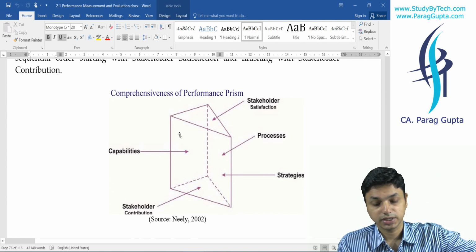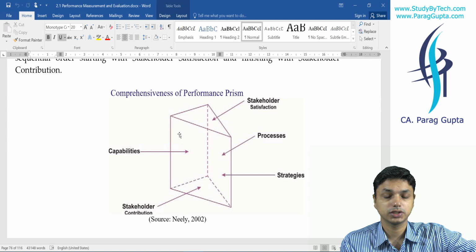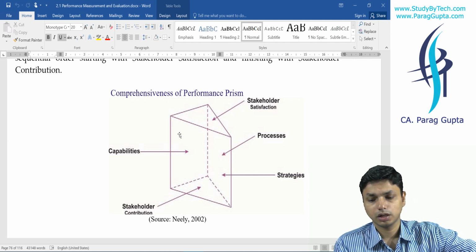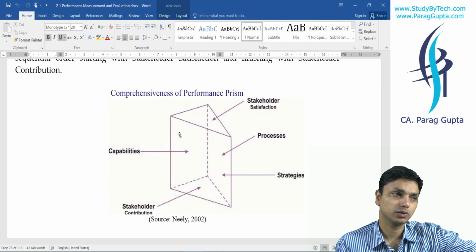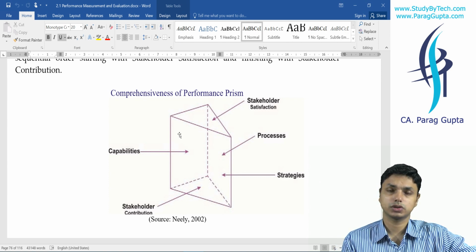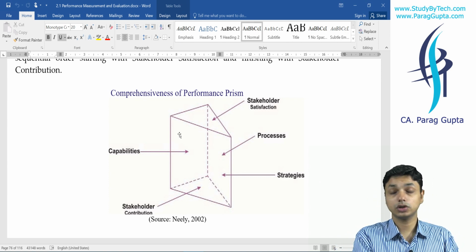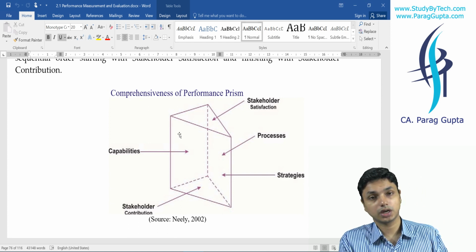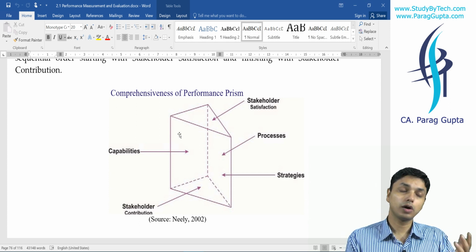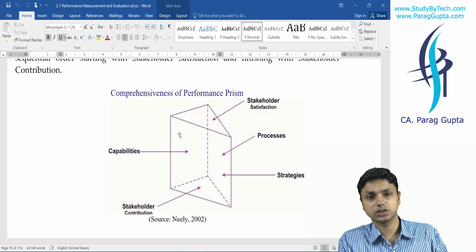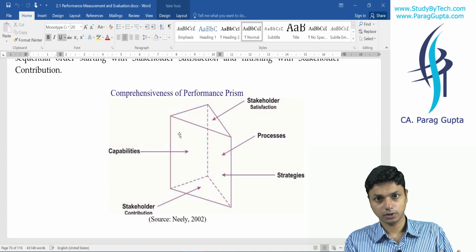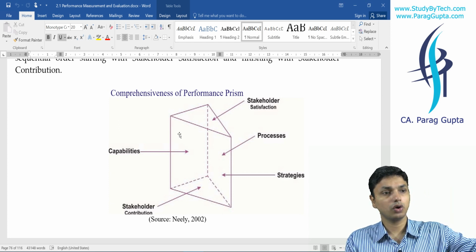stakeholders satisfaction. What do you mean by stakeholders? This was given by Neely and Adams, and it was said that there are several stakeholders, not just customers and shareholders. For example, employees are our stakeholders, government is our stakeholder, suppliers are our stakeholders. We need to think that we shall satisfy all of them. It is not like that we shall think only about